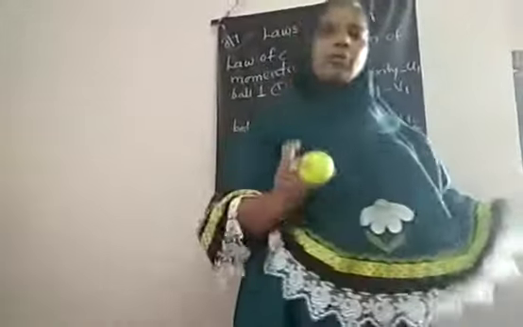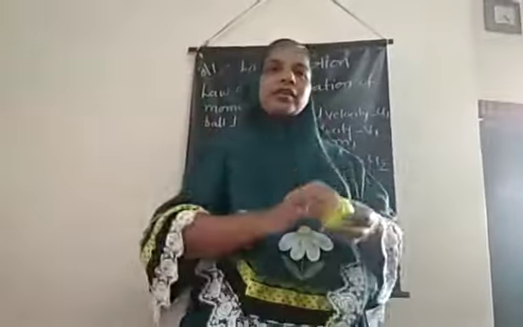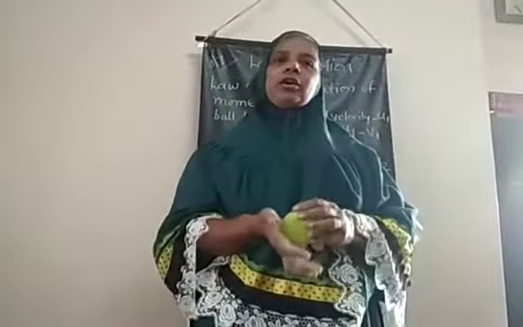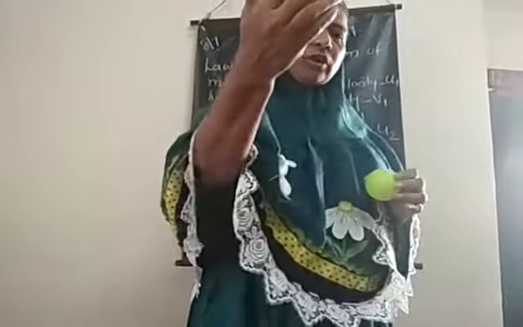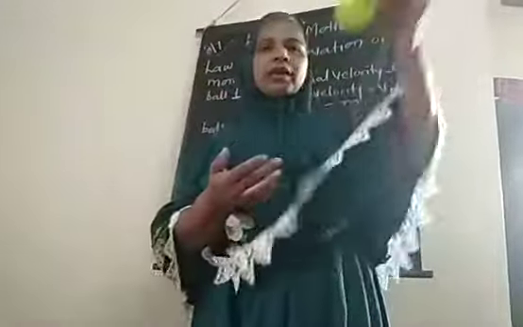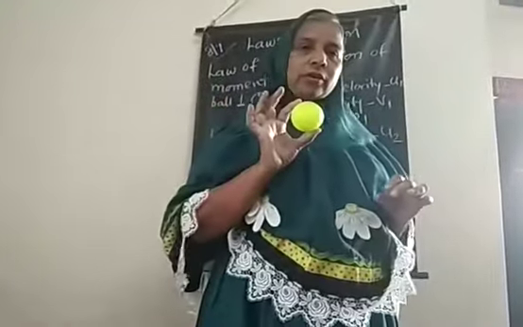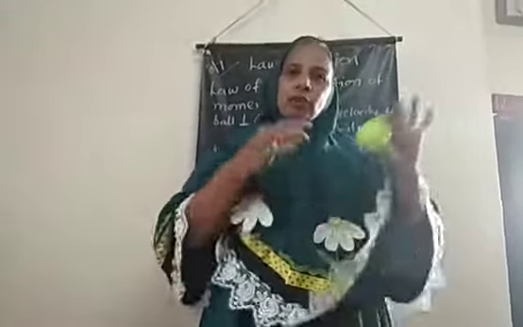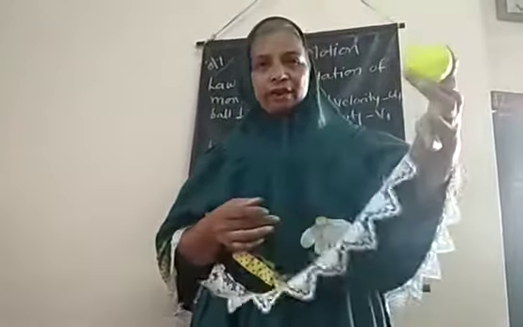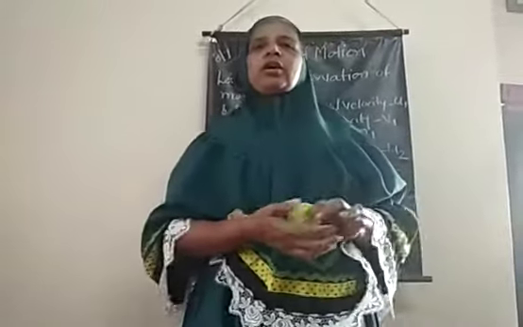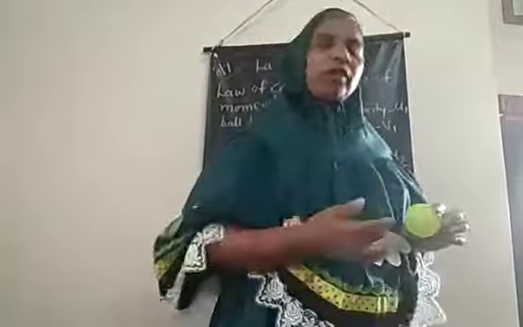In this way he is throwing the ball, and on the opposite side the batsman is hitting the ball. The bowler is using force in one direction, while at the same time the batsman is also using muscular force to hit the ball. So the ball moves some distance. The bowler uses force in one direction, while the batsman uses force in the opposite direction.